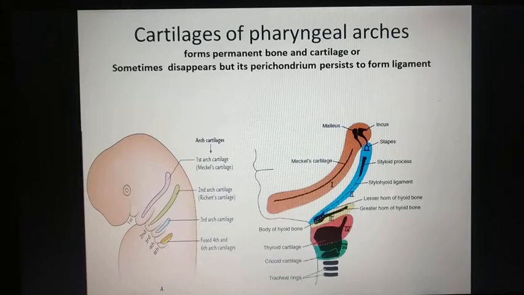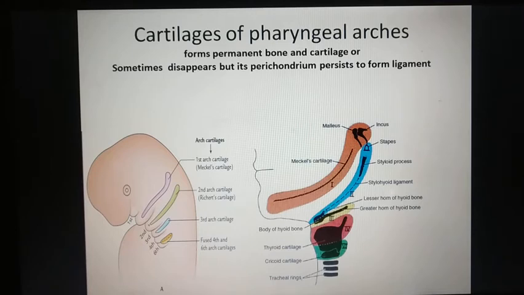Now coming to the cartilages of the pharyngeal arches. So cartilage of the pharyngeal arch may form the permanent cartilage, or it may form bone, or sometimes it will disappear and its perichondrium will persist and it will form ligament. So we can say cartilage of the pharyngeal arch will form bone, cartilage, or it may form ligaments.